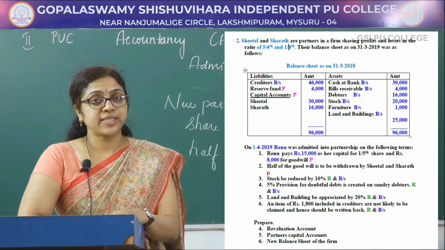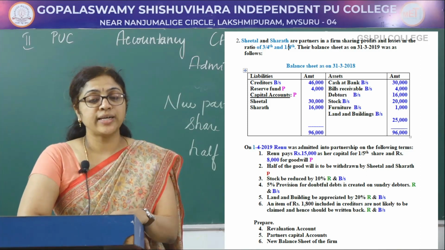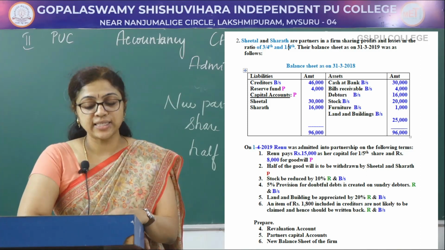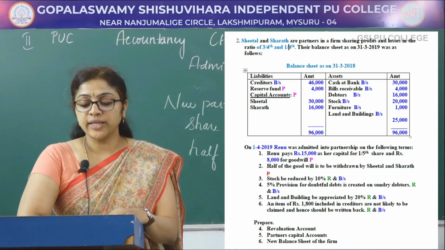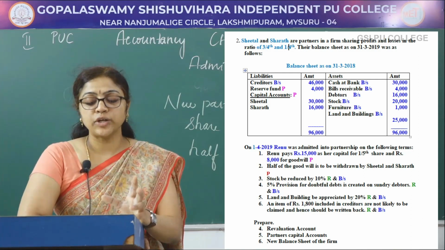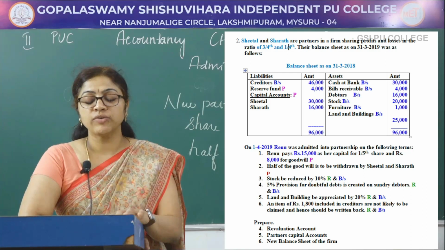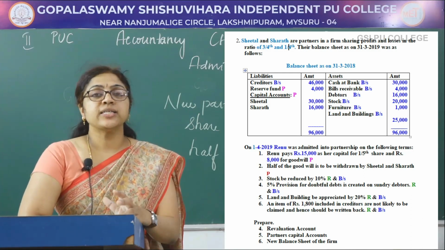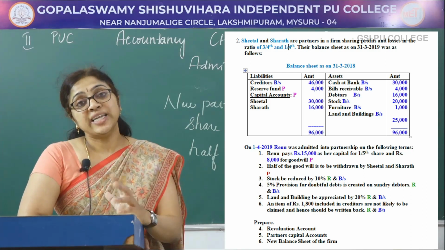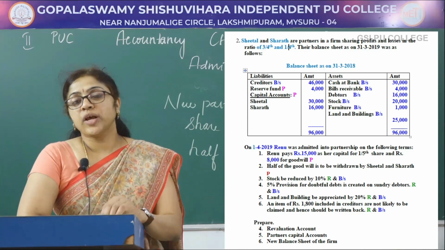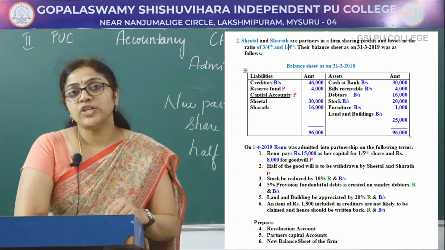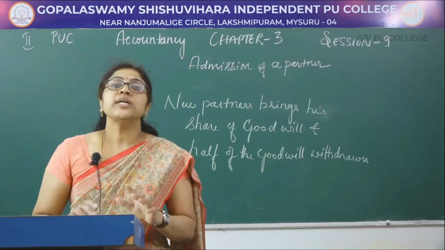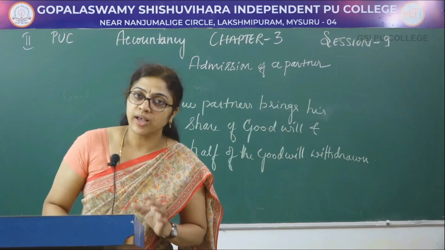Land and building appreciated is recorded on the credit side because of the increase in the asset. The item of 1,800 included in creditors is not likely to be claimed, hence it should be written off. When the creditors is written off, the liability decreases, so it has to be recorded on the revaluation account credit side. So let us prepare the revaluation account.